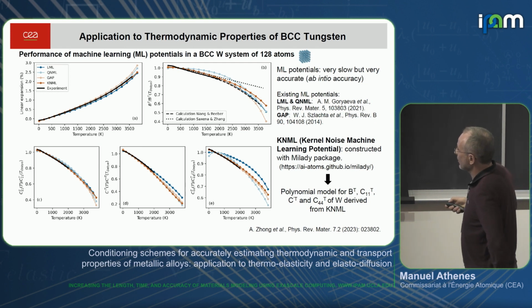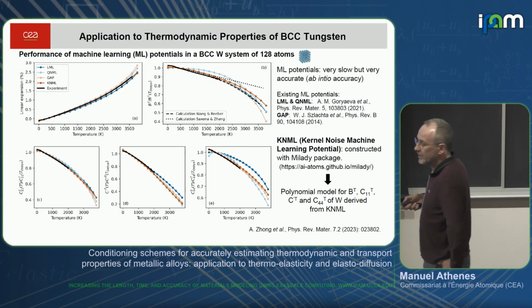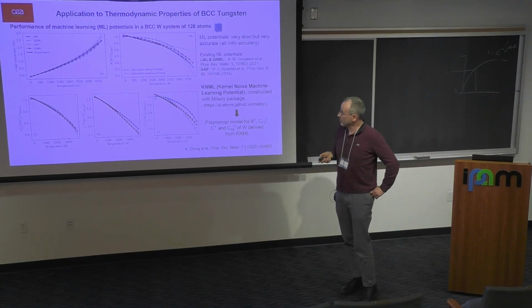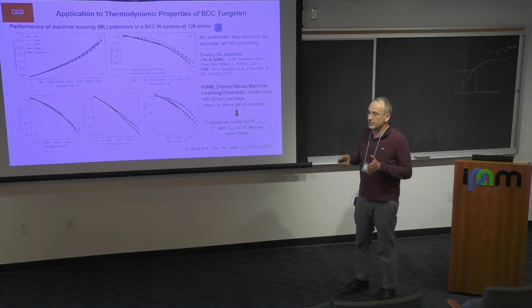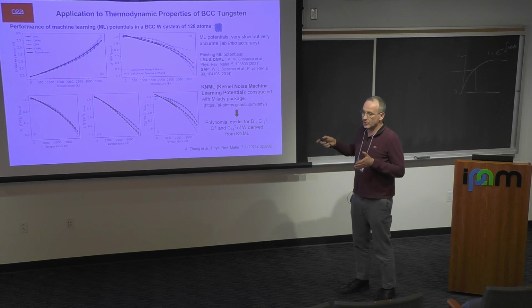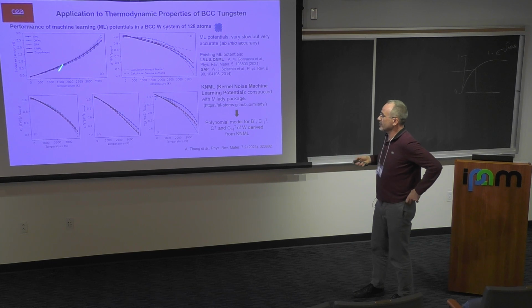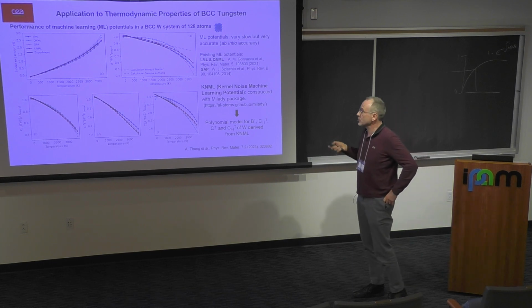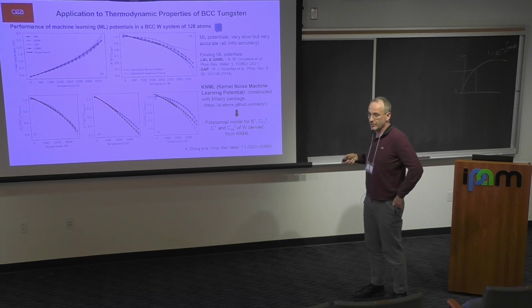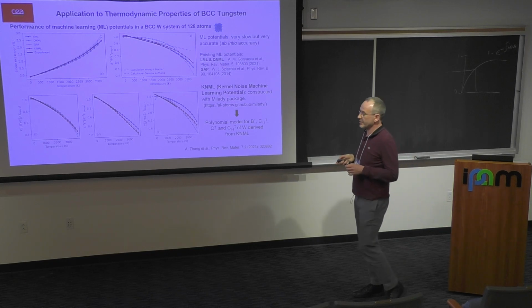There is good agreement between KNML, the kernel machine learning, and GAP at low temperature, but a slight disagreement at high temperature because the database used by GAP is reduced, so it doesn't include high temperature configurations. Otherwise, the results are similar, and the advantage of the KNML method is that it's significantly faster since the kernel is simpler.